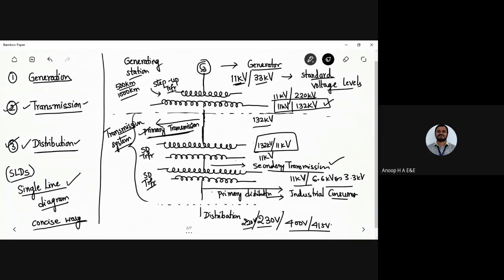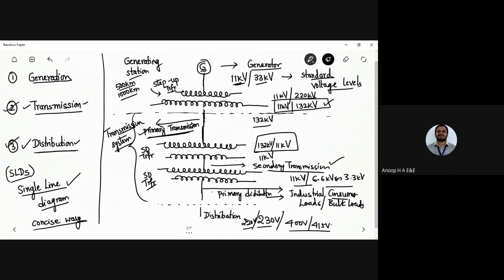So once you recall how I wrote the circuit, it would be easy. I'm stepping up the voltage from 11 to 132, next 132 to 11 again, and next again from 11 to 6.6 or 3.3 kilovolt to meet the industrial consumer loads, or we call them the bulk loads. Okay, bulk loads.